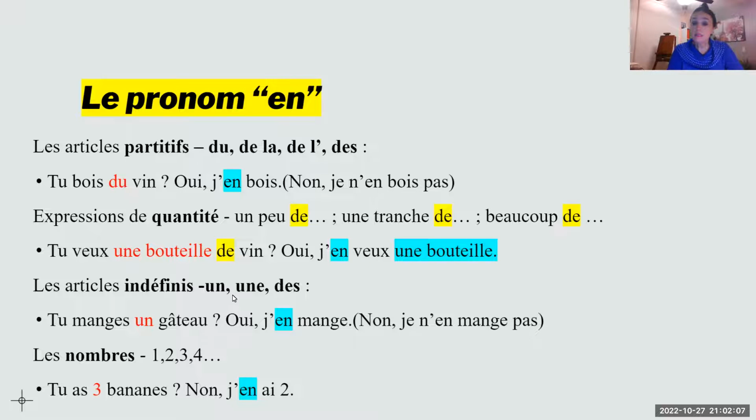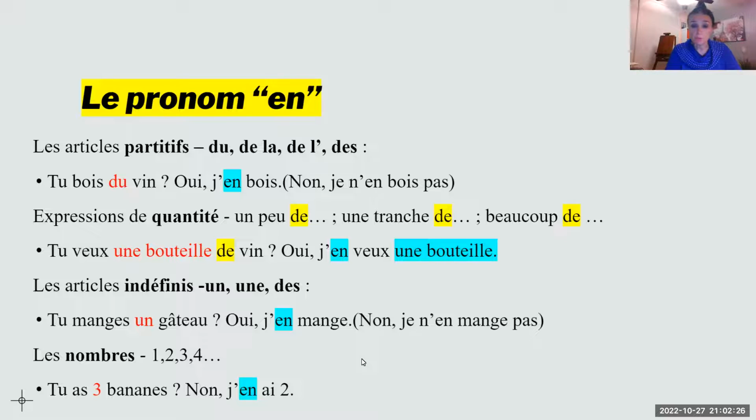Les articles indéfinis, if you're using un, une, or des, for example, tu manges un gâteau? Do you eat a cake? In other words, you're eating the whole cake. Oui, j'en mange. Why am I using en? Because I'm using les articles indéfinis. You want to negate, same thing, ne after subject, pas after conjugated verb.